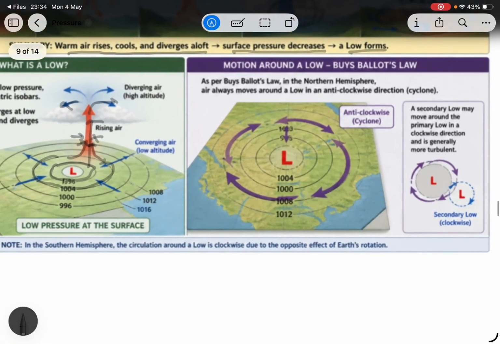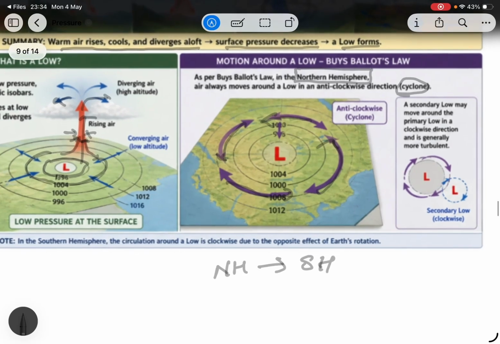Motion of air around a low. As per Buys Ballot's law, in the northern hemisphere, air always moves around a low in an anti-clockwise direction. This is a low, so air is moving anti-clockwise, and it's called a cyclone. Remember this is the northern hemisphere, and everything in the northern hemisphere is opposite in the southern hemisphere.